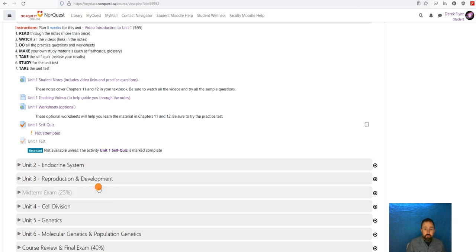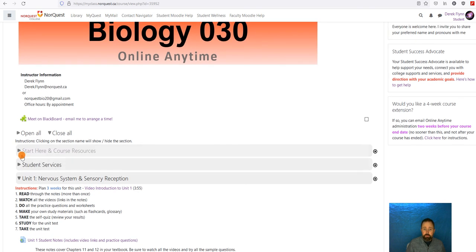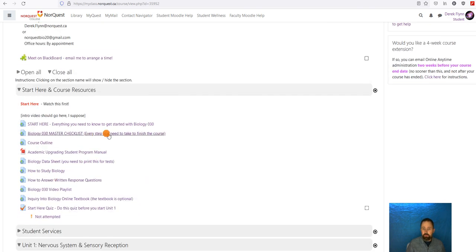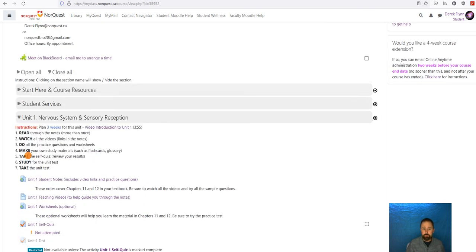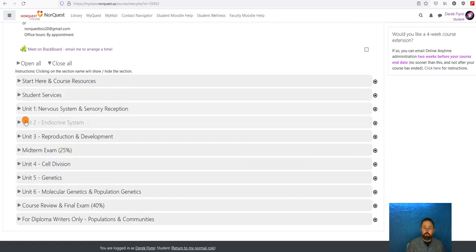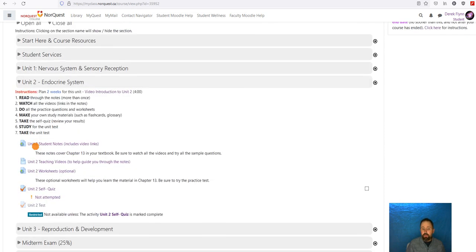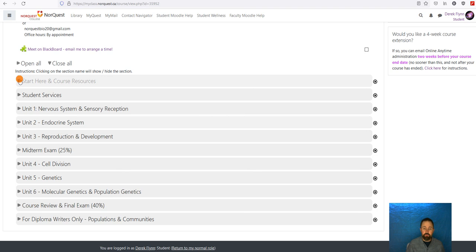So the master checklist that was up here under Start Here, I do recommend you take a look at that every week or so. Make sure you're on track. As you go through each unit, Unit 1, Unit 2, they will all have the same types of materials and the same steps for completion. So once you're through one unit, you know that the next are going to be similar.